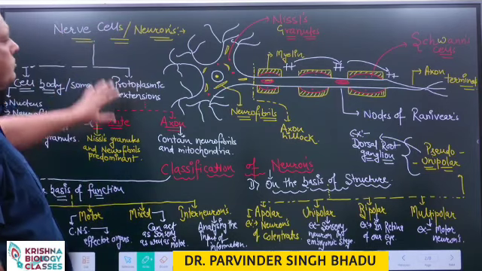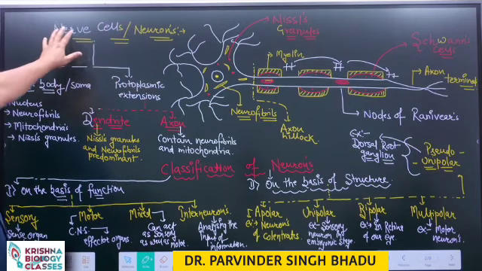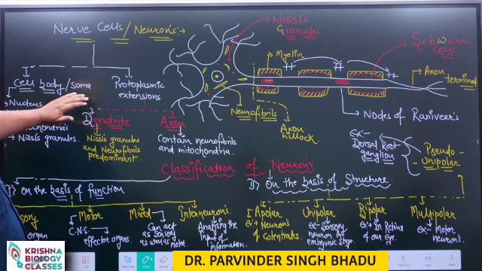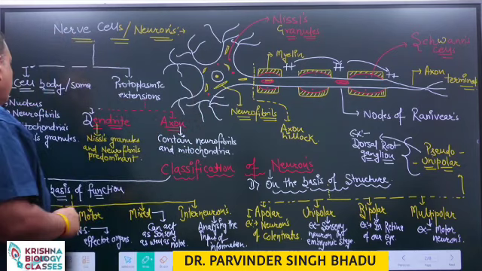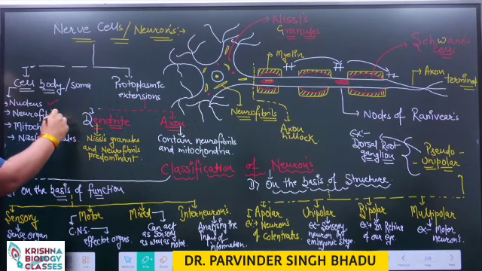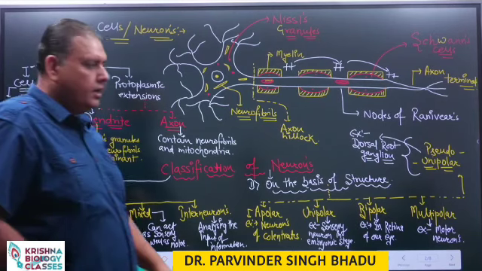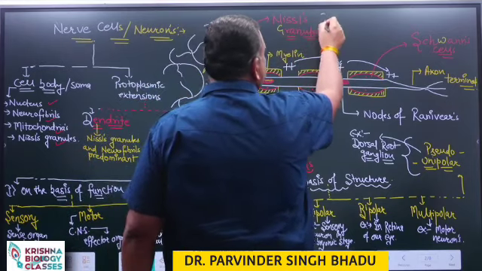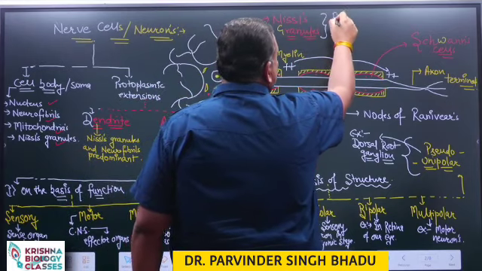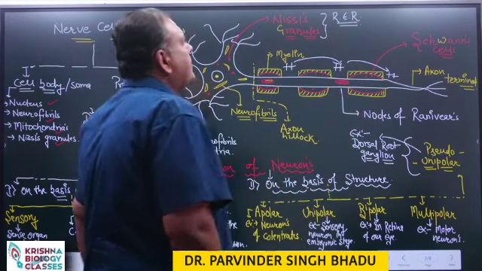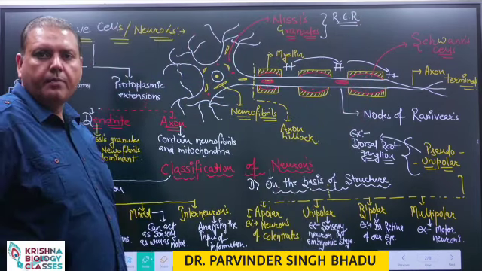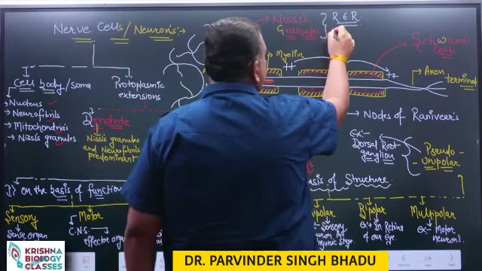We say this neuron is mainly made up of 2 parts, cell body or soma and protoplasmic extension. The main part is the cell body or soma, inside which the nucleus is present, neurofibrils are present, mitochondria are present and Nissl granules are present. We need to remember that these Nissl granules are made up of rough endoplasmic reticulum and they help in protein synthesis.